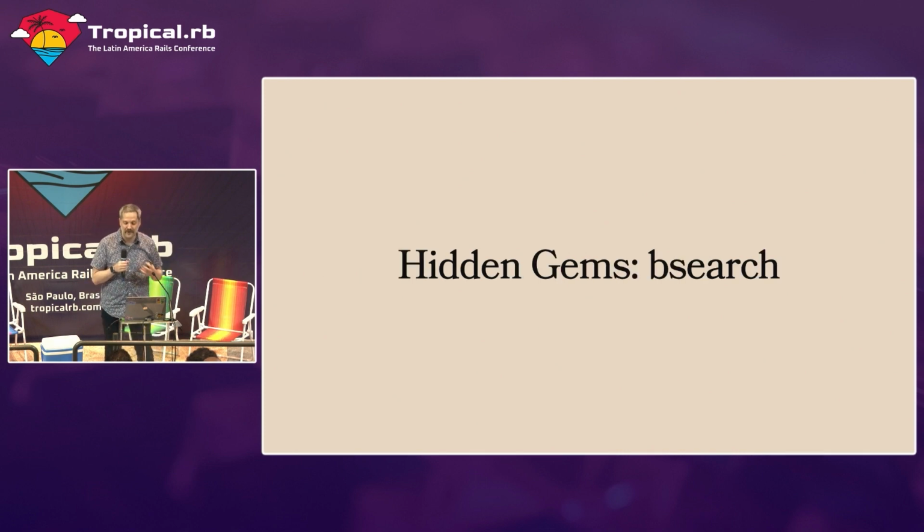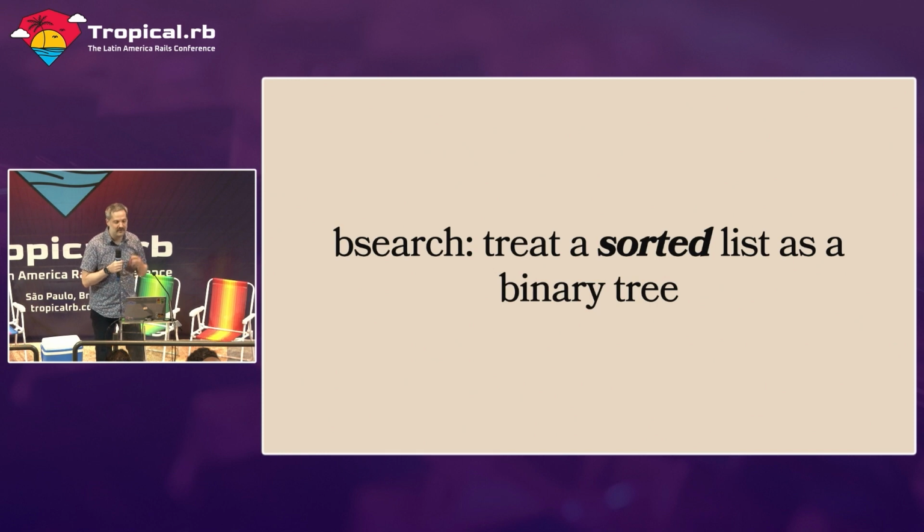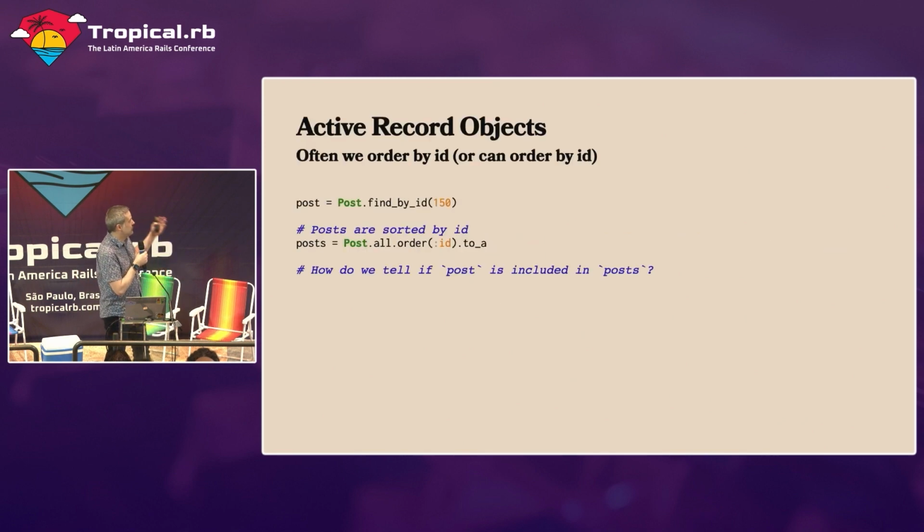This is a method on arrays that you can use, and we're going to do a quick example of using this method. The bsearch method treats a sorted list as a binary tree. So if you have a list that's sorted, you can treat that list as if it was a binary tree, and you can find items in that list. So let's say, for example, we have some ActiveRecord objects. We pull out a bunch of ActiveRecord objects. Oh, there's a little line there. We have a list of posts, and we want to find, is one of these the post we want?